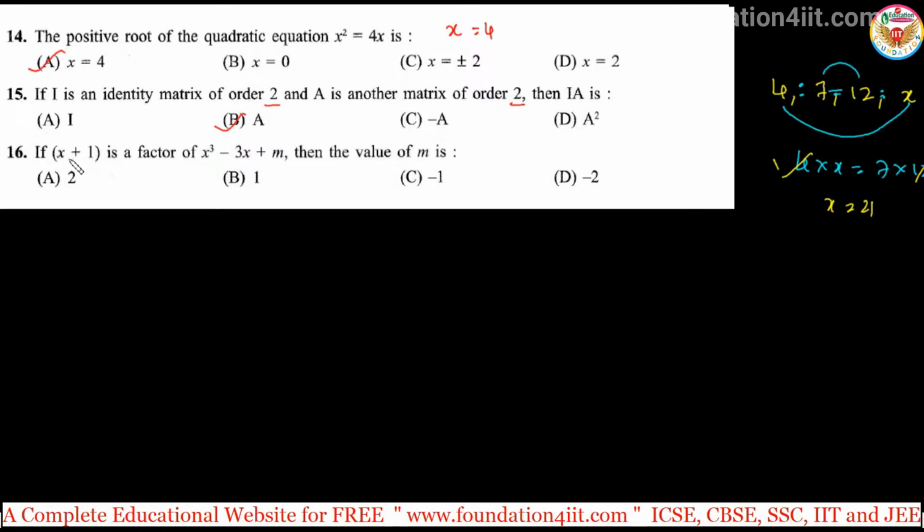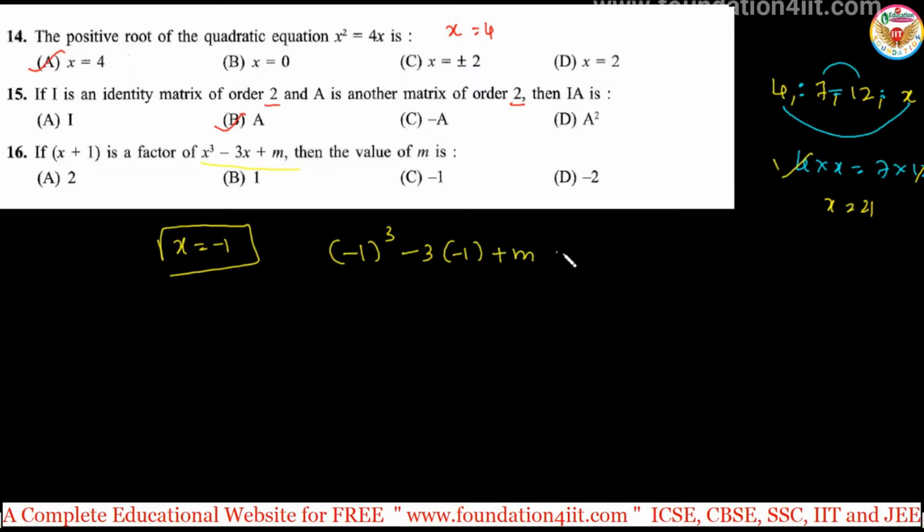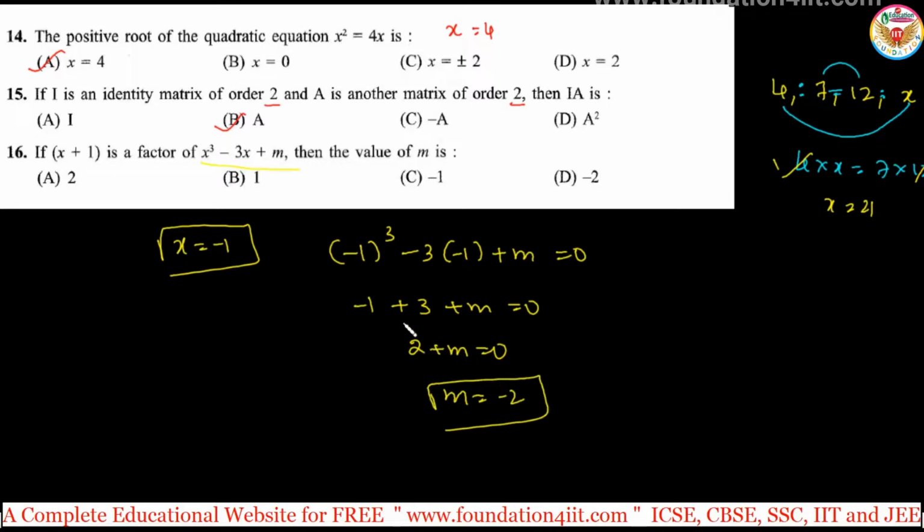Right? x plus 1 is a factor of x cube minus 3x plus m. Then find the value of m. x plus 1 is a factor, so x is equal to minus 1. Substitute x is equal to minus 1 in this given expression. So minus 1 cube minus 3 into minus 1 plus m is equal to 0 because it is a factor. Minus 1 whole cube is minus 1, minus 2... minus into minus is plus 3, plus m is equal to 0. So 2 plus m is 0, then m is equal to minus 2. So m value is minus 2. So that is option D.